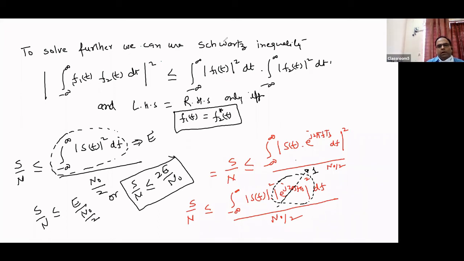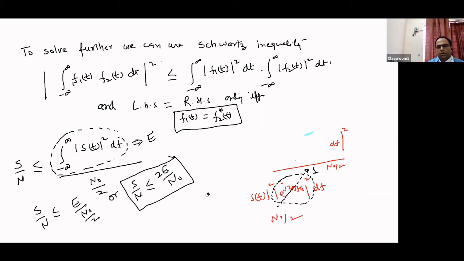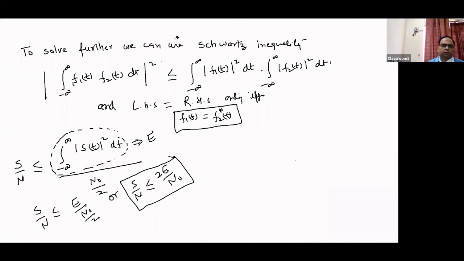Now we have calculated the signal to noise ratio for any input signal which is passing through the filter, and we got the condition that the output SNR of the filter can be less than or equal to 2E by N naught.